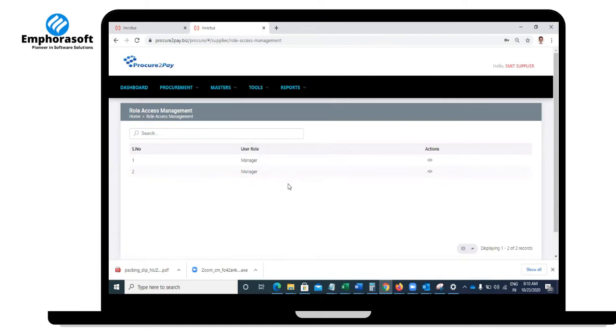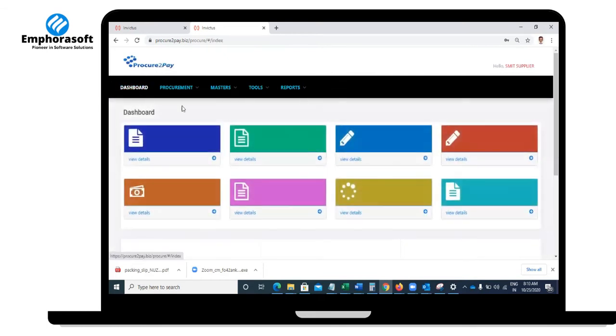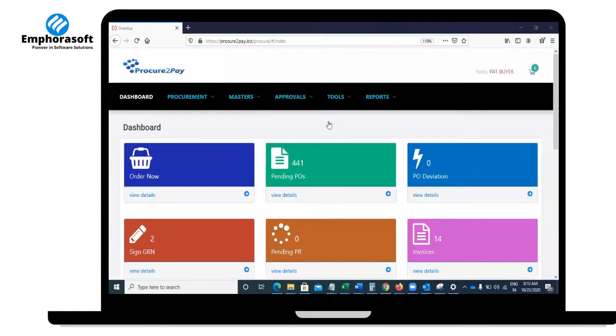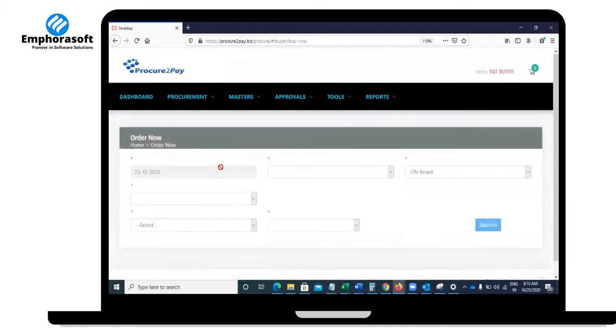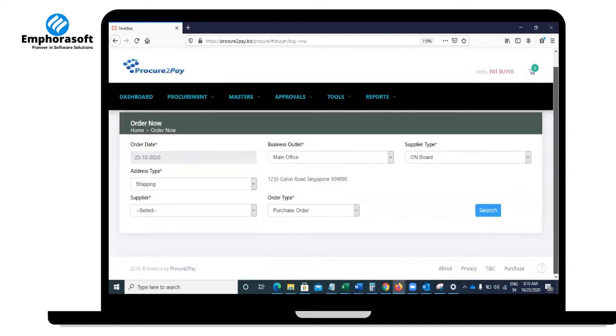Okay, now let us start the demo. So now your buyer wants to order. This is the buyer perspective. He is your customer or a buyer, so he wants to purchase something from you. Assume that you have given him the same portal. Simply he will come here, click on order now, right? He will select which supplier,